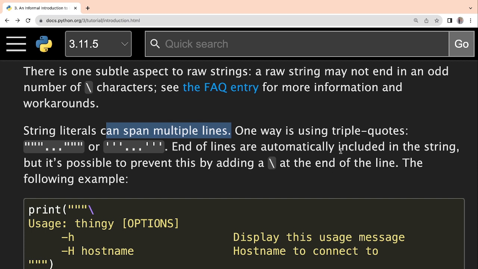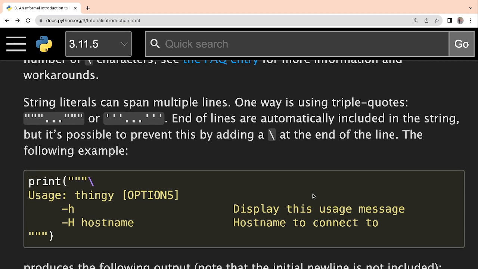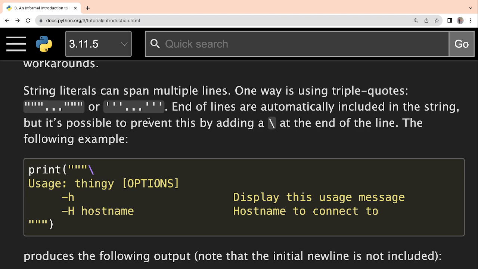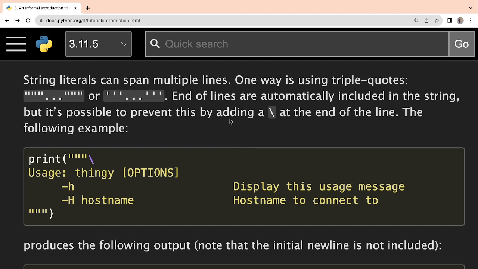If we have to do that, then we have to use triple quotes, otherwise it is not possible, because as soon as we hit enter it will just execute, and if we are not closing the quotes, it will give an error. That is why we have to use triple quotes, which can be both double quotations and single quotations.